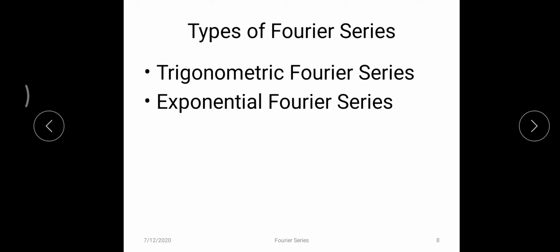Now there are different approaches to proceed with Fourier series. The famous two are trigonometric Fourier series and complex exponential Fourier series. In this lecture, we are going to discuss trigonometric Fourier series.